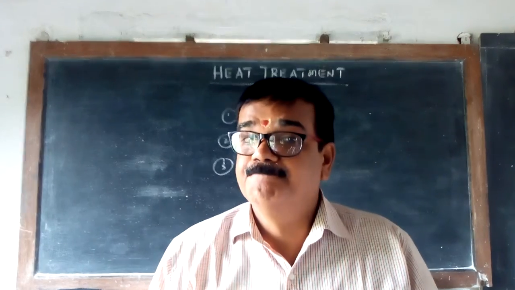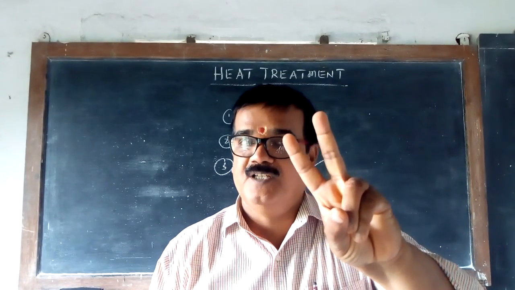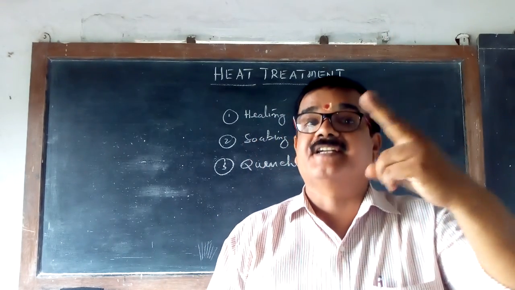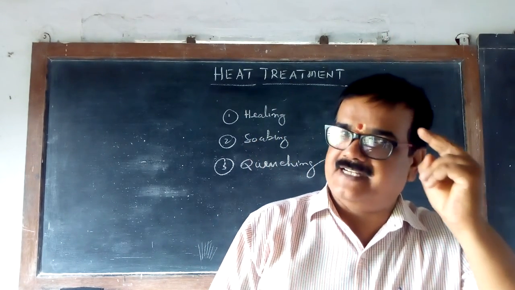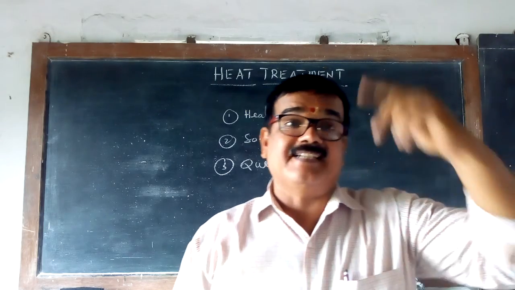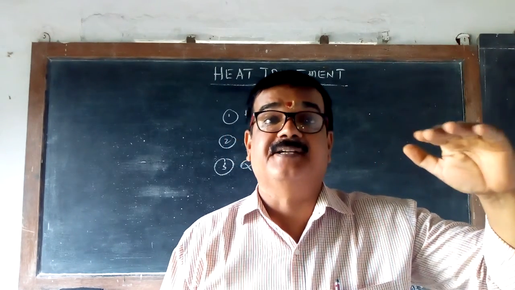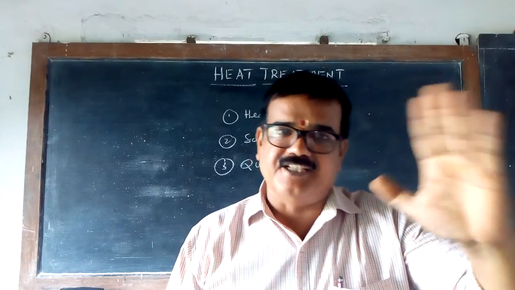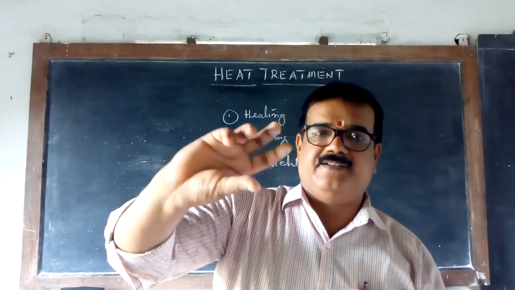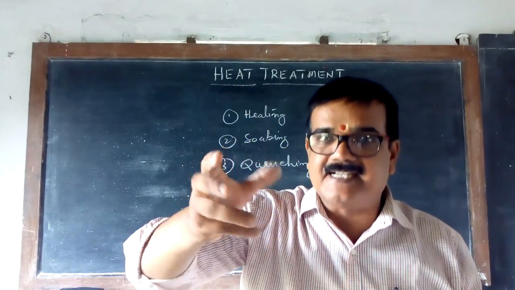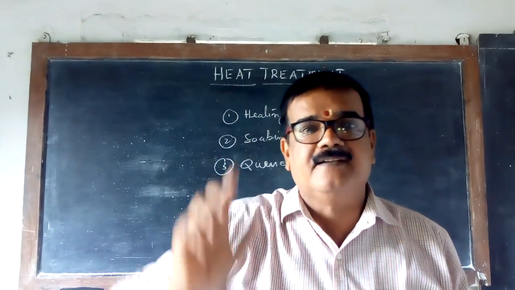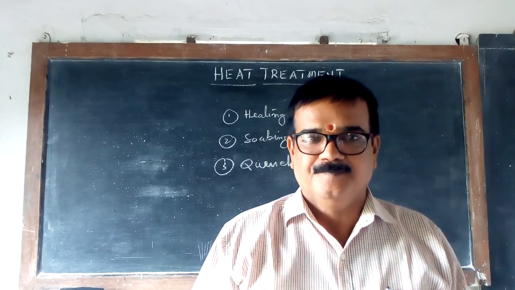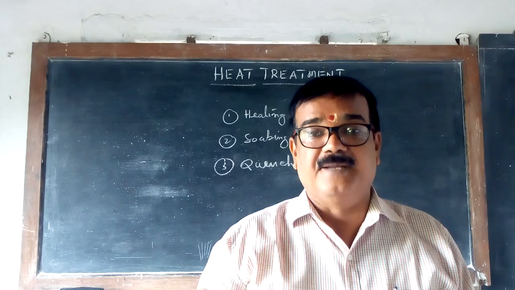Till where? 200 degrees are required for this process to complete. That means around 723 degrees it starts and it ends at around 923 degrees centigrade. Around 923 centigrade it finishes. That means at around 923 centigrade it will completely turn into austenite structure. That's very important.